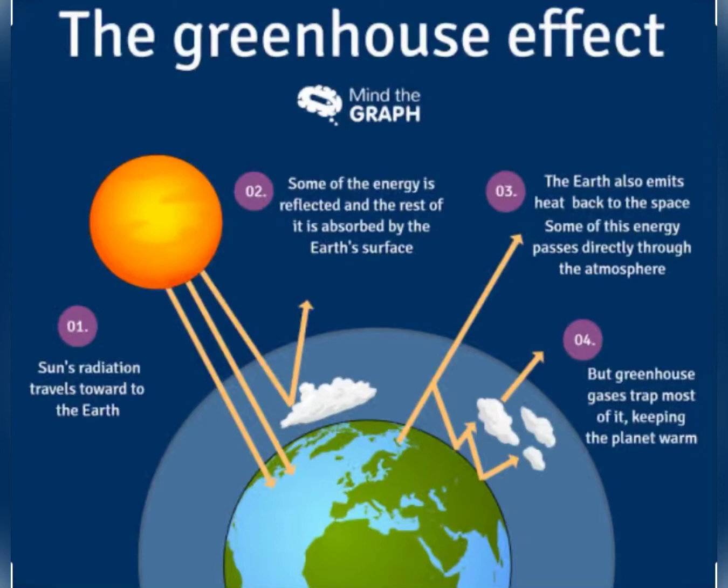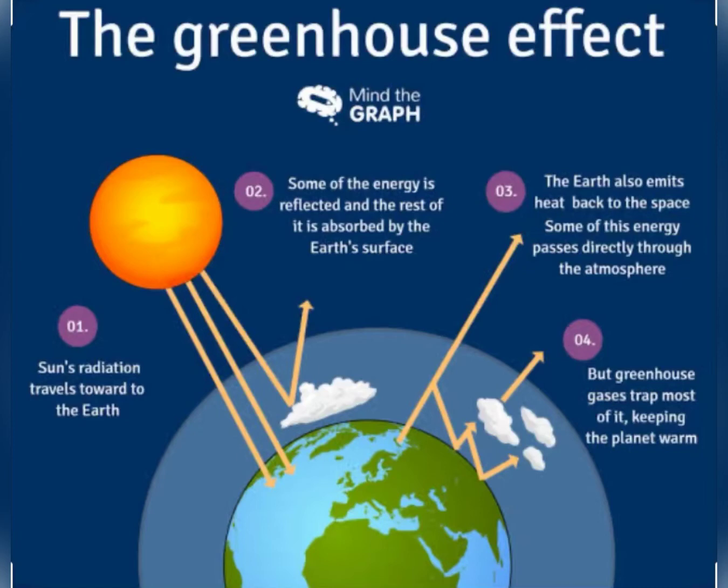In our atmosphere, carbon dioxide is there along with other gases. The property of this carbon dioxide gas is to trap heat rays, which are also known as infrared rays. Because of this, heat rays, that is infrared rays, are not able to go back to the space and they are trapped in our atmosphere, and this effect is known as greenhouse effect.